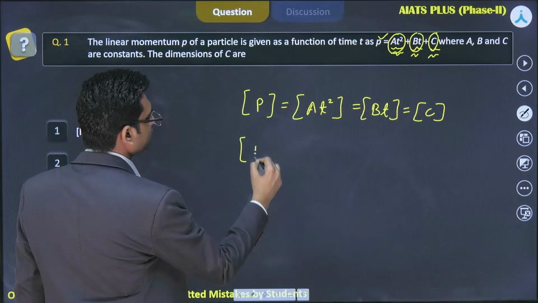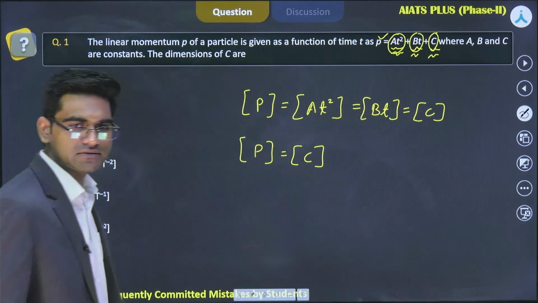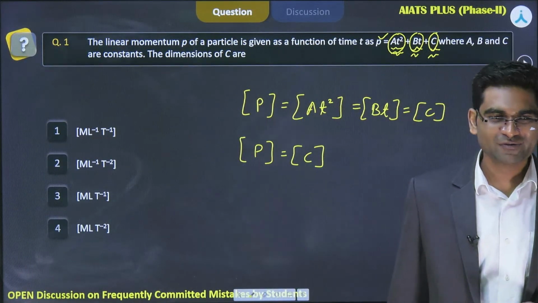So the dimension of C has to be equal to the dimension of P, right? And what is the dimension of momentum? What is the dimension of linear momentum? Hi Surojit, what is funny here?